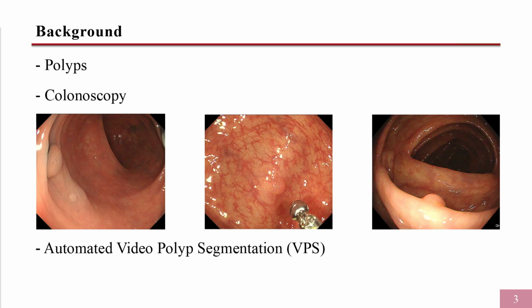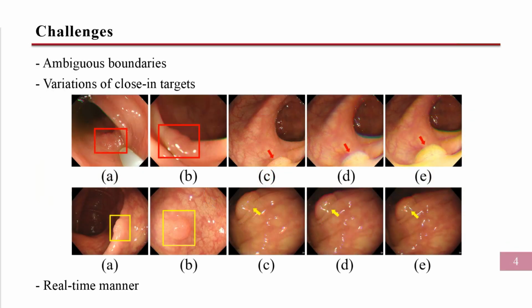Colonoscopy is the primary detection tool, but its diagnostic performance is subjective, with polyp miss rate exceeding 25%. This is why we need automated polyp segmentation in video scans to improve accuracy. However, training a neural network to achieve the VPS task faces some challenges.